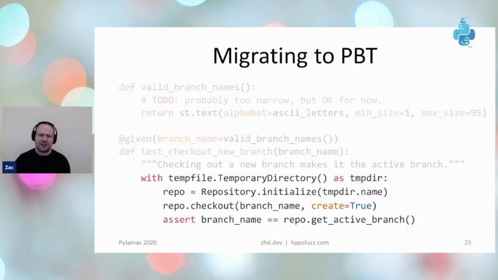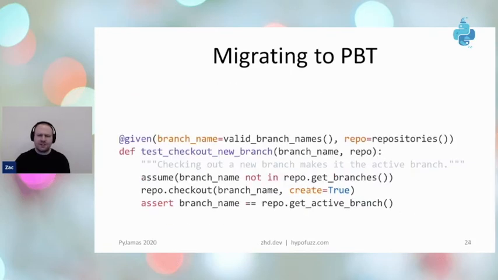Instead of going through this kind of shaggy dog story, we can imagine going through a similar process. So we generate random repositories as well. And we say, assuming that the branch name is not already a branch in that repository, and we check out the branch name, then that branch name should be the active branch. And that's pretty much how I described the test to you in the first place. But now the test is actually checking what I just claimed it does.